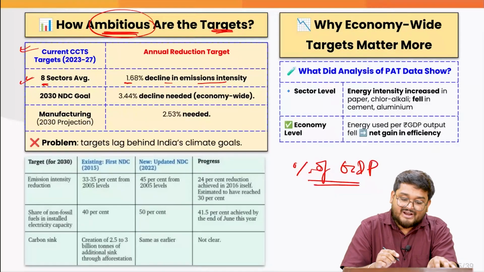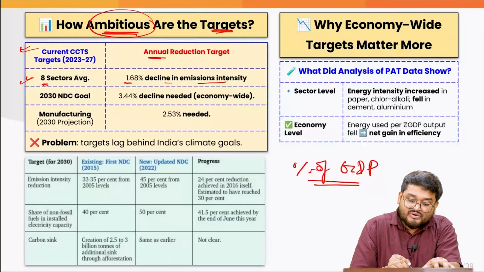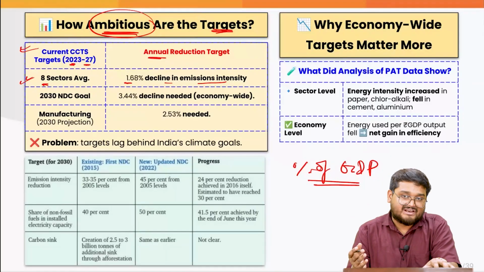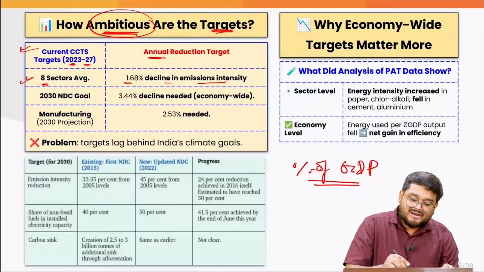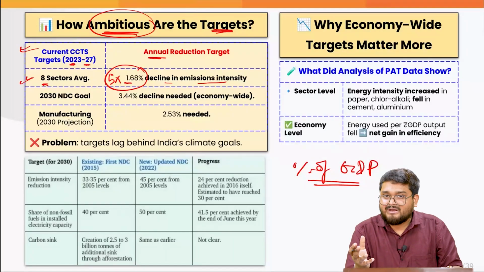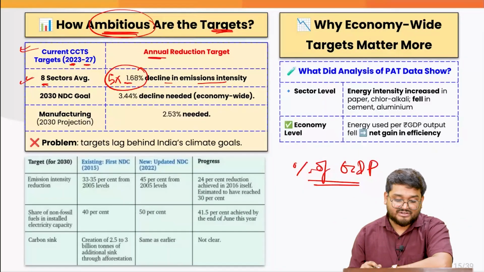We are trying to have this on an annual basis from the time period of 2023 to 27. That means 3, 4, 5, 6, 7. So if you multiply 5 into 1.68%, you will get the total target that we have to reduce within 5 years.